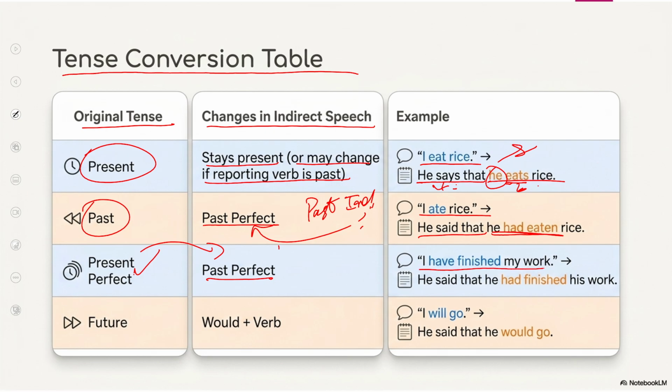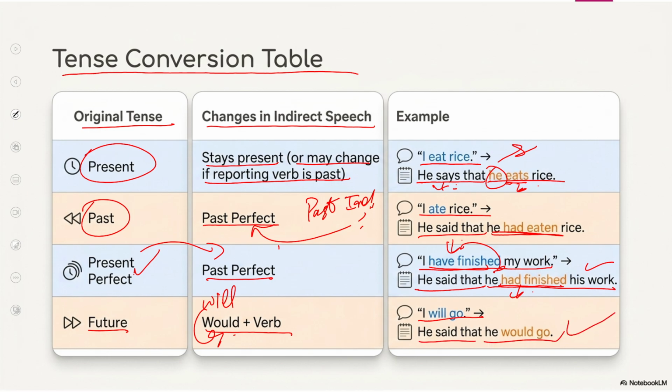I have finished my work. He said that he had finished his work. Have finished is present perfect; present perfect will be changed into had finished, meaning past perfect. Now future: would. If the tense is future in the reported speech, then will is changed into would. I will go. He said that he would go. This is the conversion of the tense table.